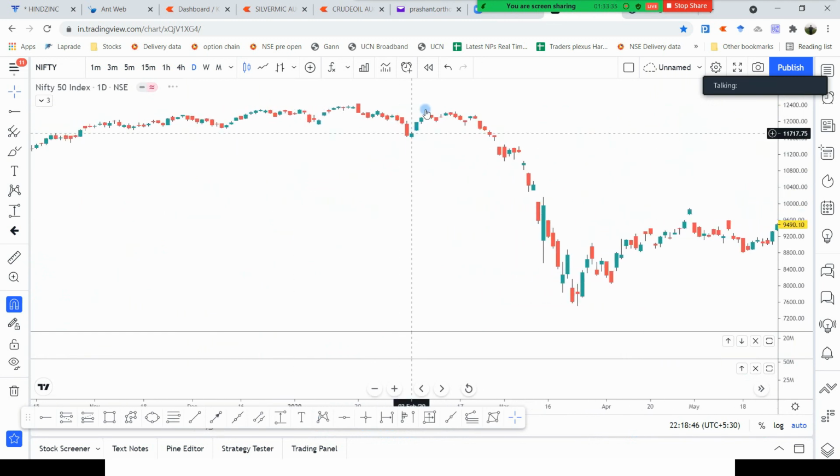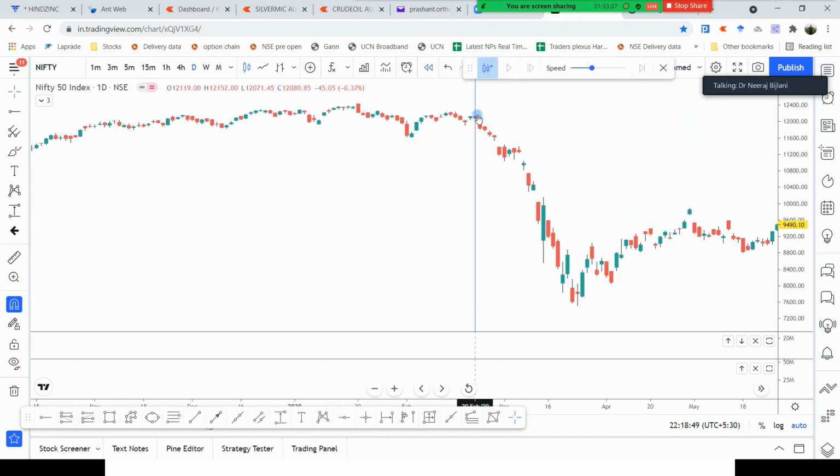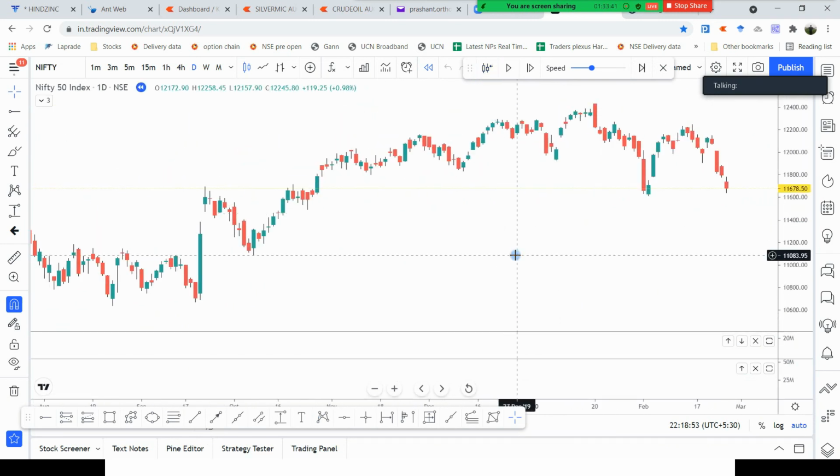Yes, daily basis. And this fall is the COVID lockdown. Yes. So this is the chart before the fall. After this candle, there was a fall. This was roughly in the month of Feb, right, Prashant? Yeah, this is the end of Feb, 26 Feb. Yes. Yeah, go ahead.